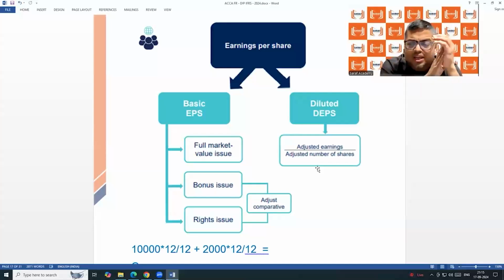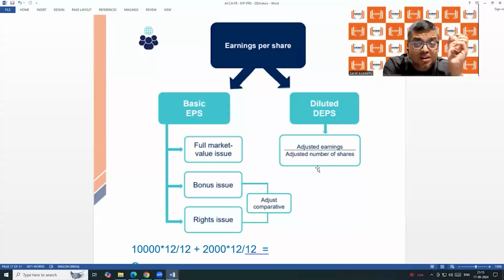So in the beginning of the year, there were 10,000 shares. But after 4 months during the year, 4,000 shares were further issued. Now we need to calculate earnings per share. Suppose the profit is still 5 lakh 50. But now we will divide for earnings per share.